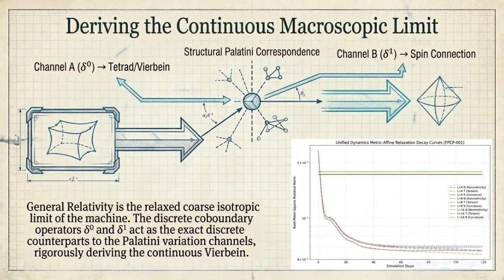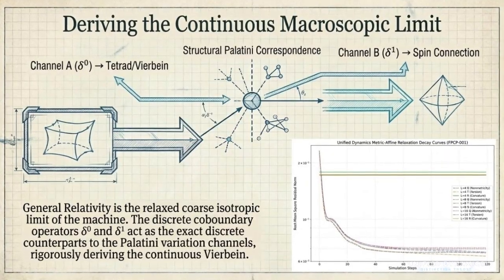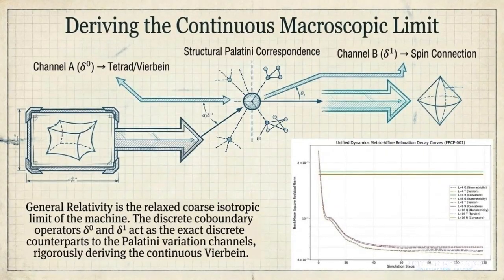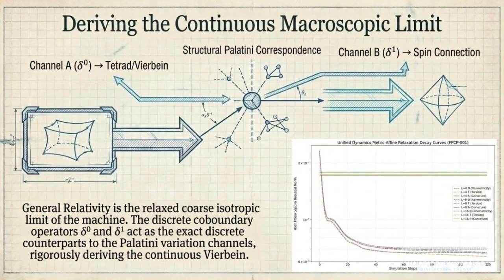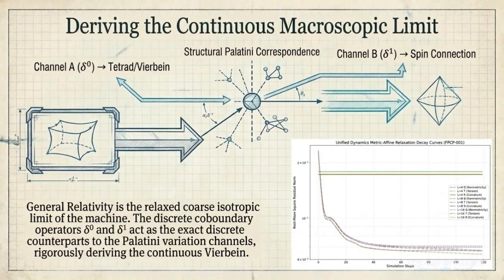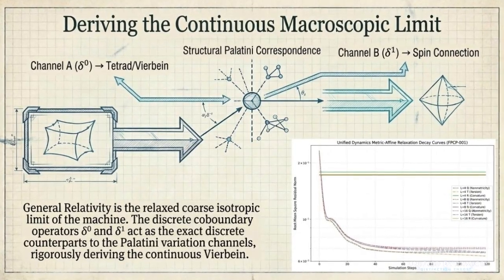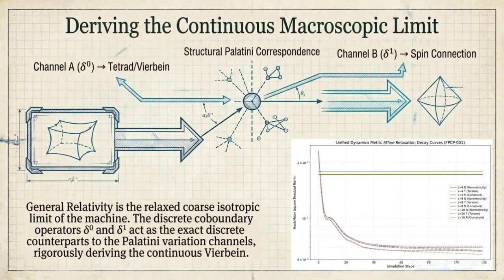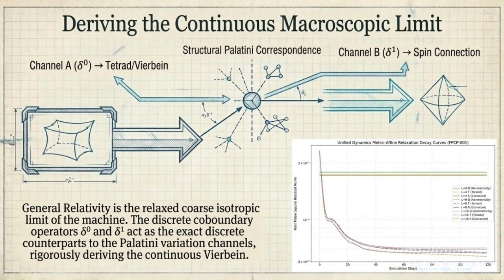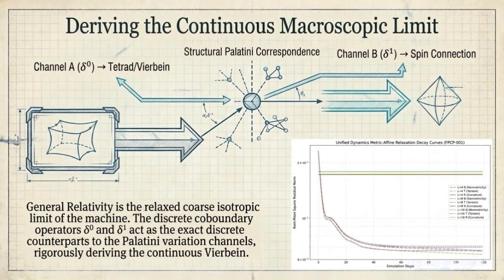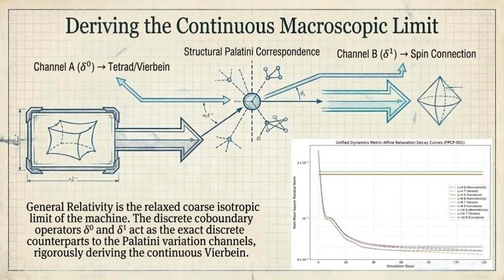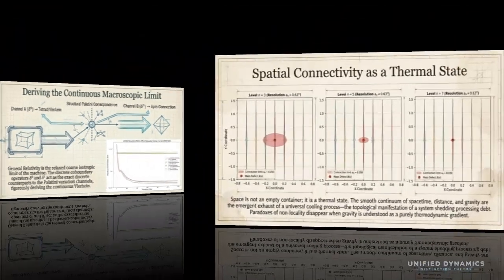The middle is the important bridge, the structural Palatini correspondence. In standard relativity, Palatini methods separate the frame and connection. UD is proposing a discrete version of that split, using co-boundary operators instead of assuming smooth spacetime from the beginning. The graph shows the relaxation behavior, torsion and non-metricity decay toward a stable coarse limit, while curvature remains as the macroscopic geometric signal. So the careful claim is, general relativity may emerge as the relaxed coarse isotropic limit of the discrete packet machine. This is a B2 bridge, promising, structured, but still not a full GR proof.